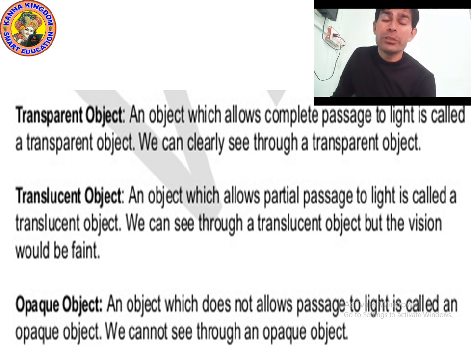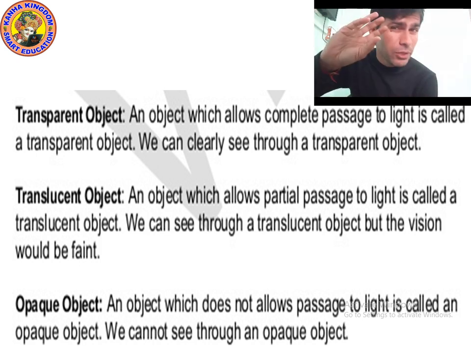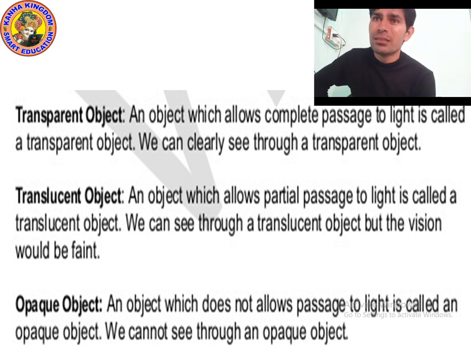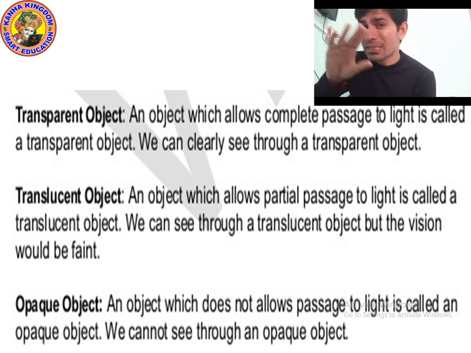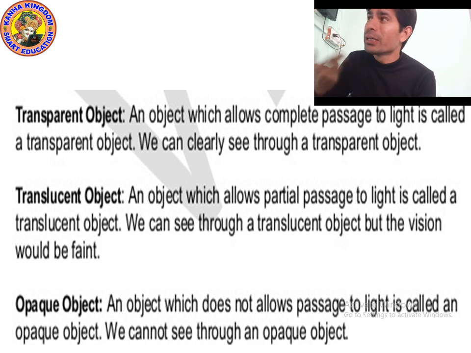Can you see clearly through a translucent object? No, you can see but not clearly. The vision will be blurred, the vision would be faint. Faint means not clear, so you will not be able to see clearly. You can see, but not clearly. So an object which allows partial passage to light is called a translucent object.